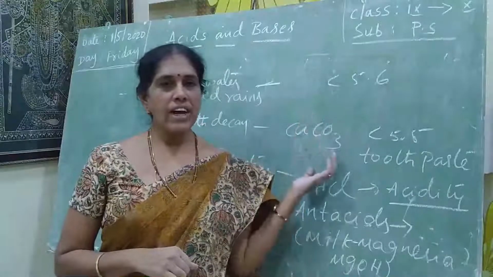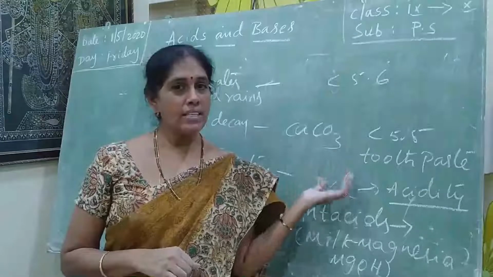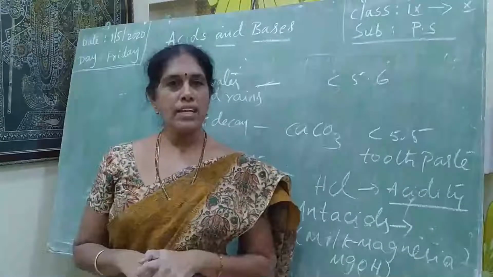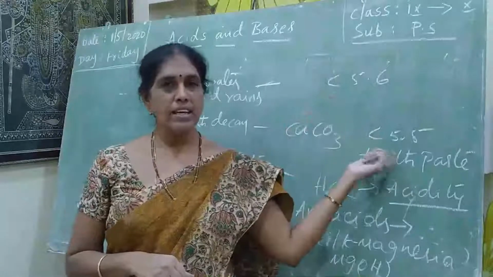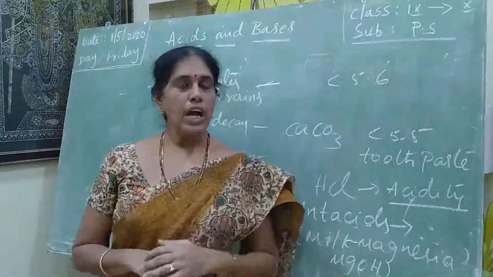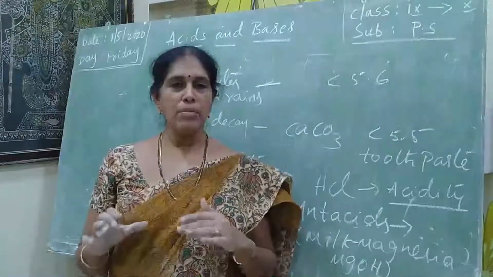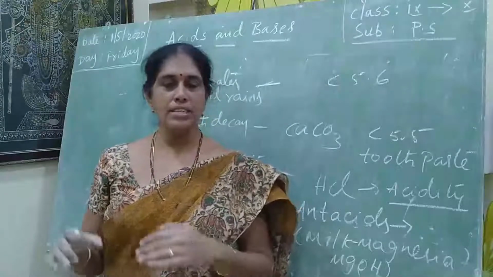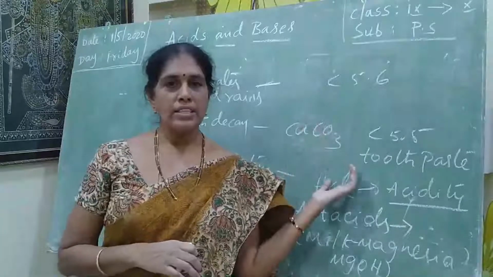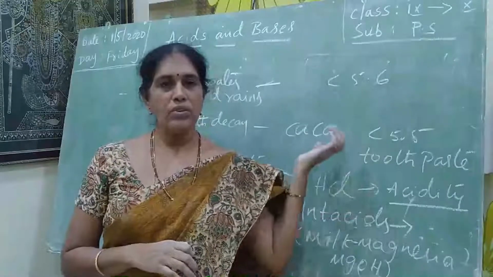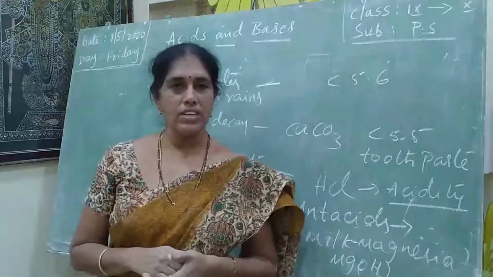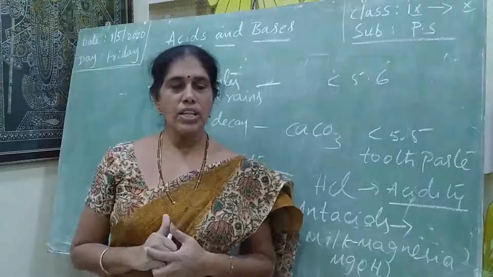Acids produce H+ ions in water, and the H+ concentration is measured by a scale. That scale is the pH scale, introduced by the scientist Sorensen. According to that, we measure the pH values of acids, bases and salts, and wherever necessary we apply neutralization. Okay students, this is about acids and bases.